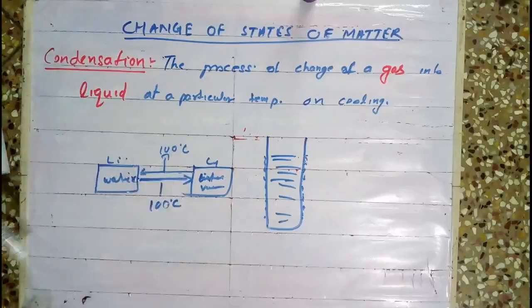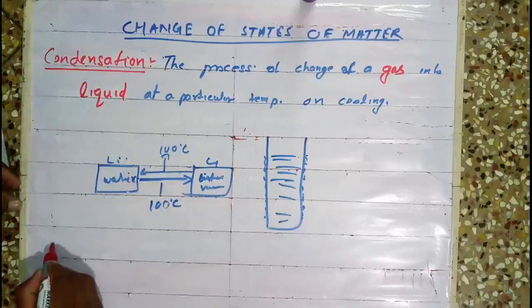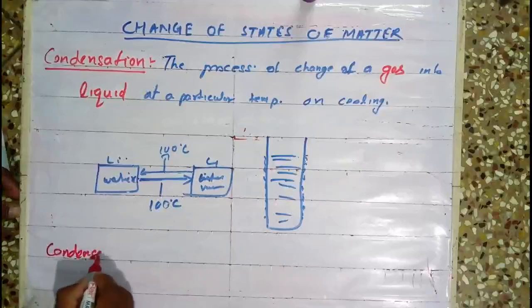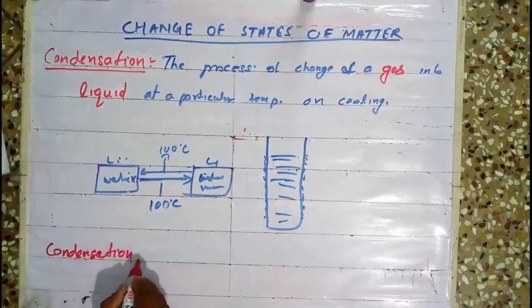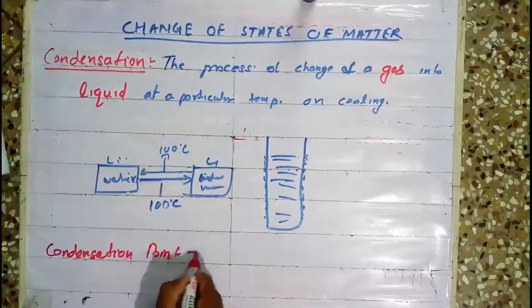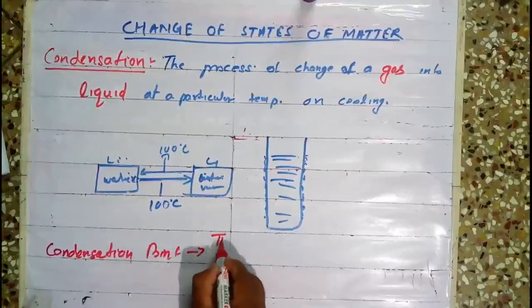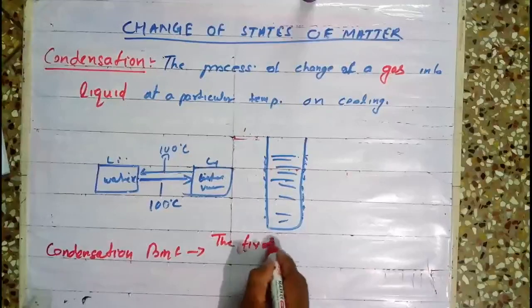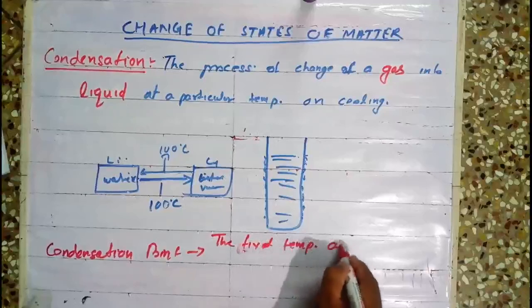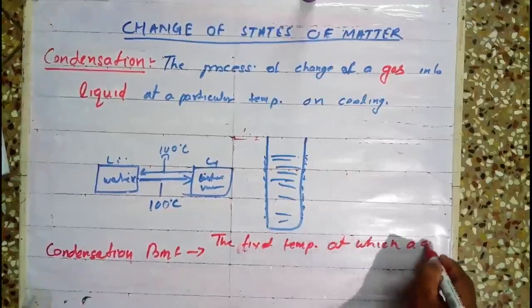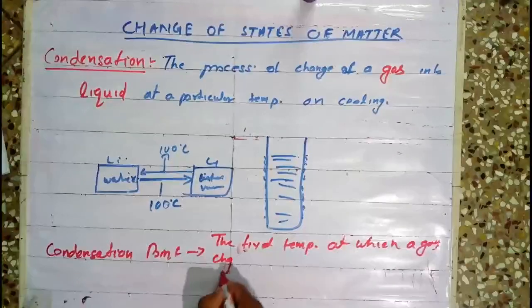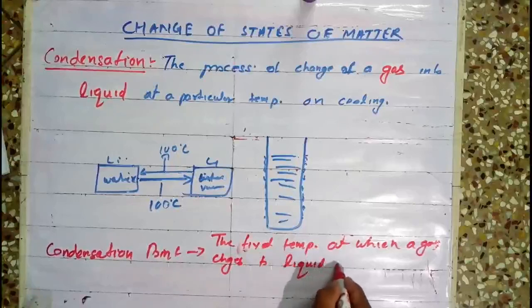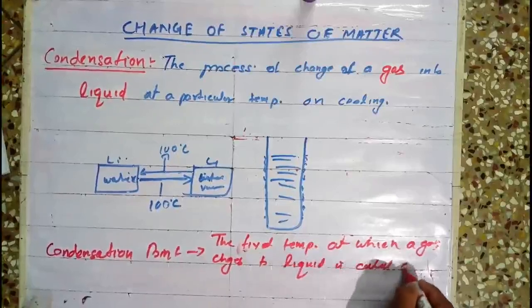And this temperature is called the condensation point. You can write: the fixed temperature at which a gas changes to liquid is called the condensation point.